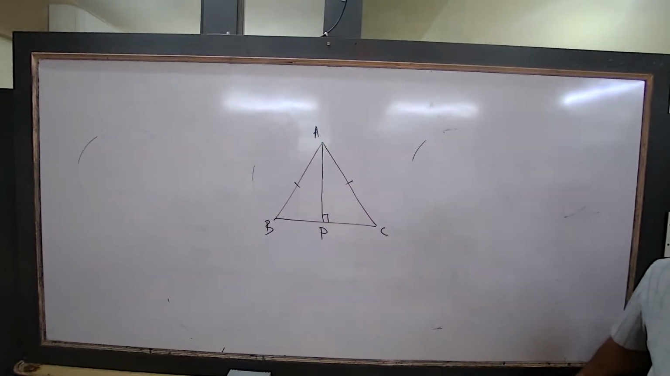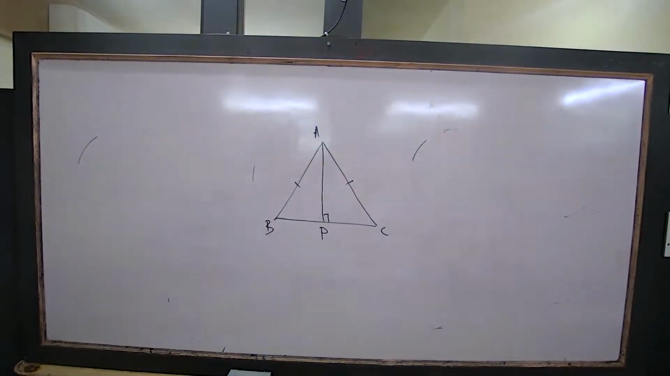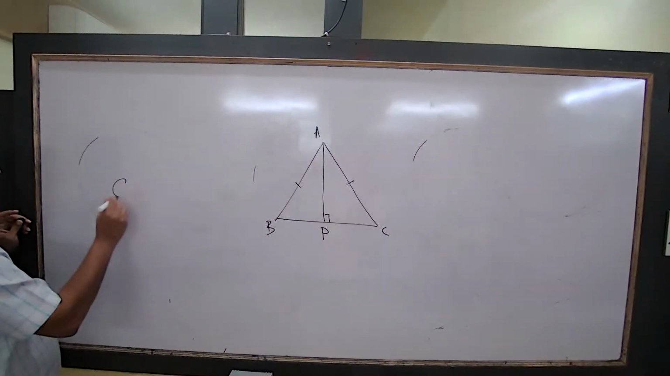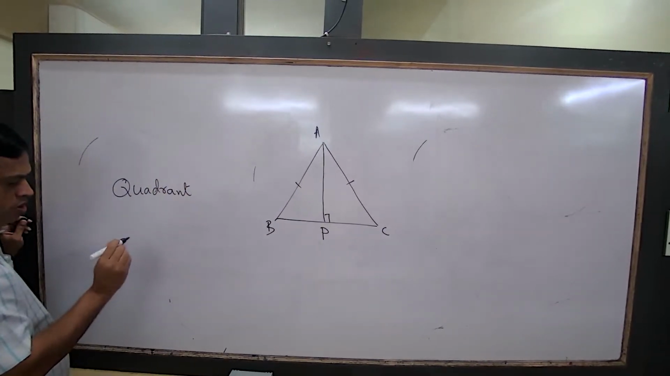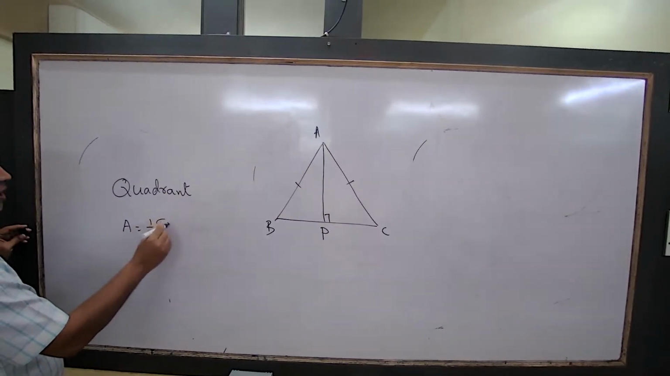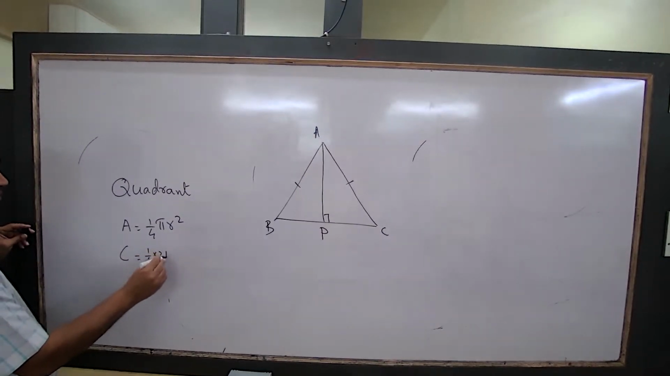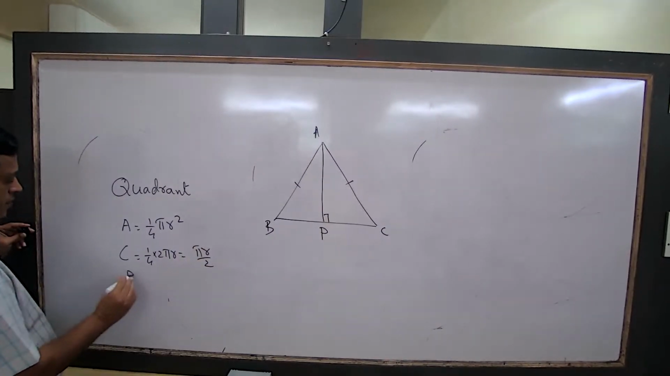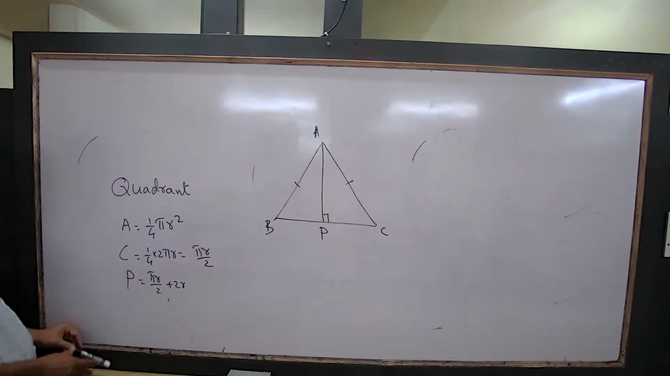Next, if your circle is divided into 4 equal parts, it is a quadrant. Quadrant of a circle means 1/4. Area is equal to 1/4 pi r square. Circumference equal to 1/4 times 2 pi r, that is equal to pi r by 2. And perimeter is pi r upon 2 plus 2r. Okay.